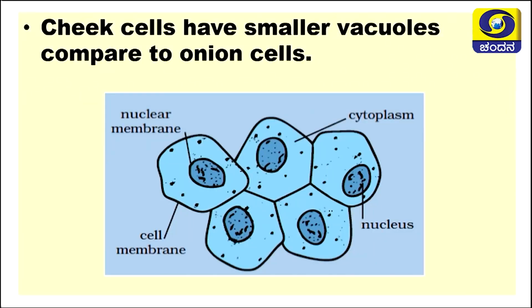Here you can observe the cells of the cheek. When we compare the cells of cheek with those of onion, in the onion there is a single vacuole, but in the cheek cells there are many more vacuoles.